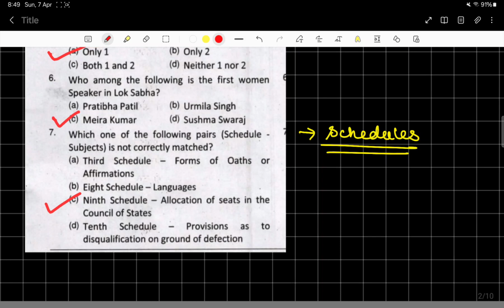I guess I had read this in my class 10th civics book when I was giving my boards. So Meira Kumar is the correct answer. We can even find it in Lucent or any other GK book.